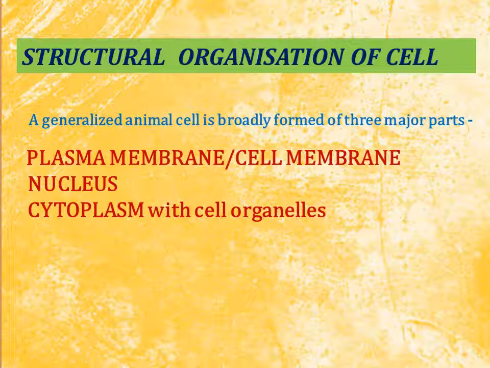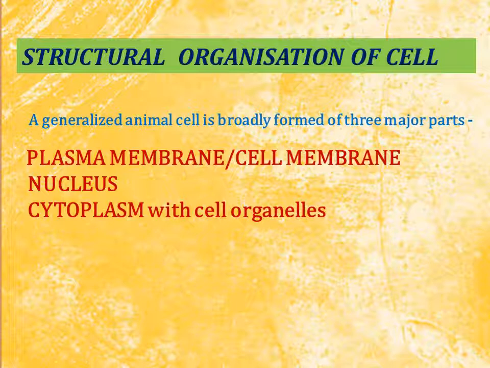The plasma membrane is also known as selectively permeable because it allows the entry or exit of selected particles in and out of the cell. So this plasma membrane is protective in nature.